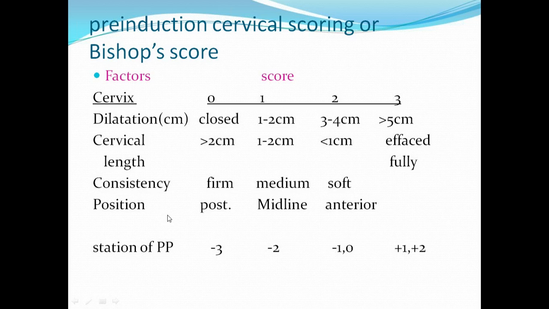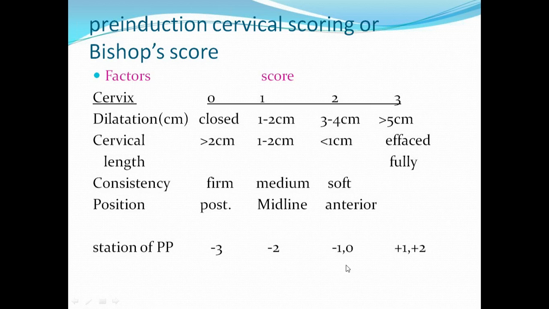And then position. If the cervix is centrally placed, then it is given a score of 1. And if it is pointing anteriorly, it is given a score of 2. Then if the fetal head or station is above the pelvic brim, the head has not entered the pelvis at all. Again, it is a very bad point and the score will become 0.